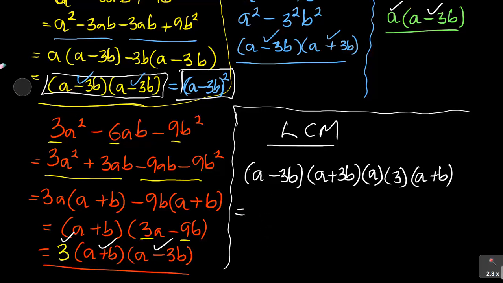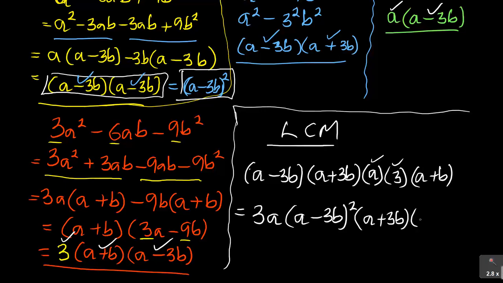let's do the right things already. You see you have got the a and 3, so it's 3a, it starts first. Then you have got a minus 3b, the highest power was 2. Then you had a plus 3b, and then you had a plus b. There was no other one which had a squared, so it was only that this becomes the LCM.